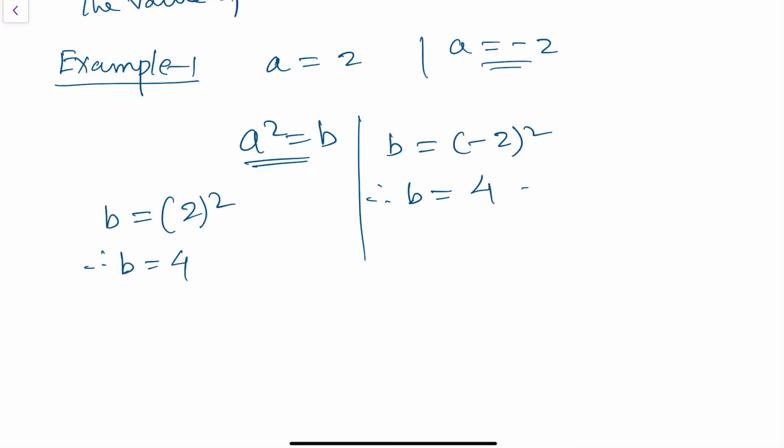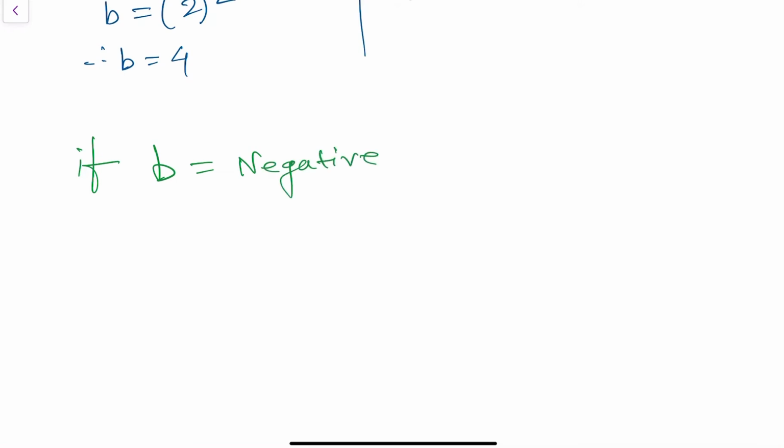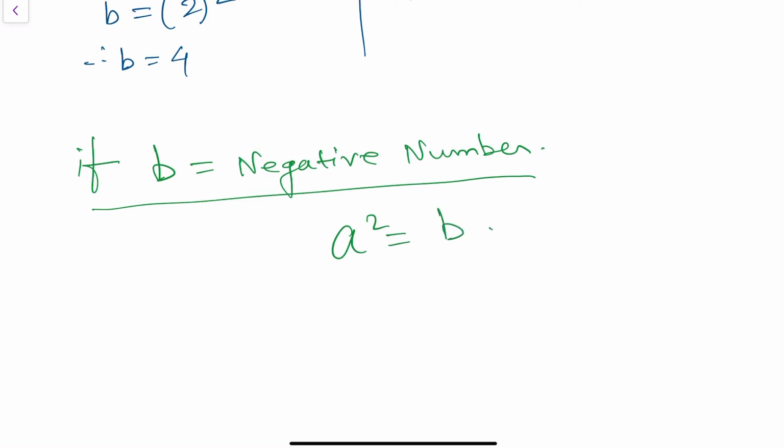Now after that, the very important line I will discuss here. If b equals a negative number, what will happen from this relation a square equals b?